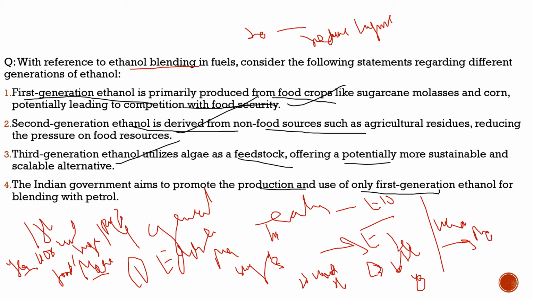Even though we majorly take it from the first generation, it is not what the Indian government currently promotes. We are trying to spread our arms to all the generations, so this statement is incorrect. So the correct statements are statement 1, statement 2, and statement 3 only.